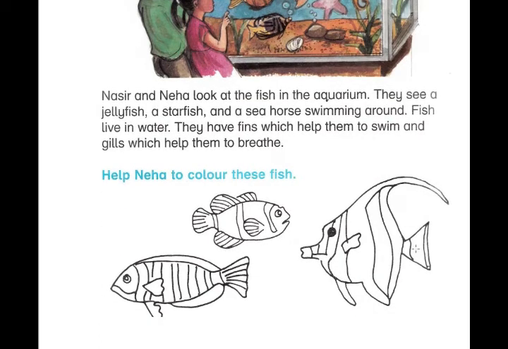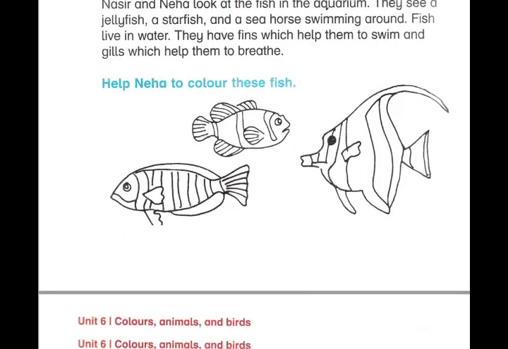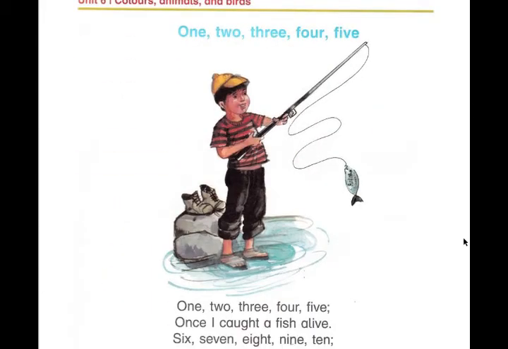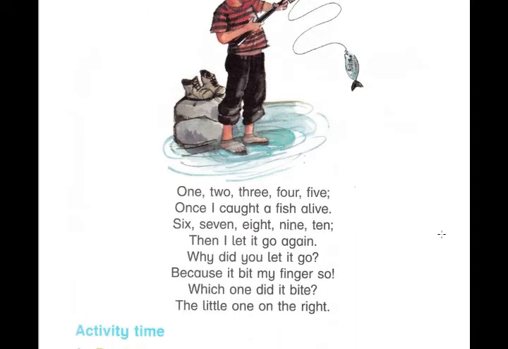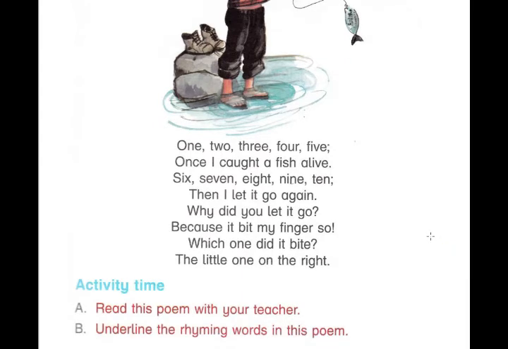Now help Neha to color these fish. So students, you have to color these pictures by yourself. And now come to the next page. 1, 2, 3, 4 and 5. It's a poem. Okay, let's read this poem.